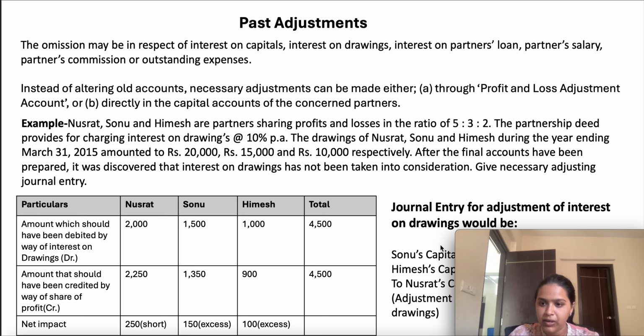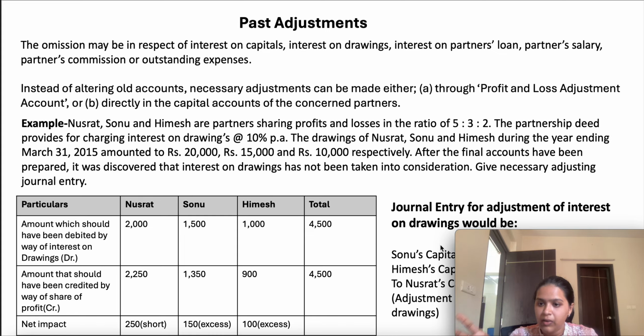For interest on capital, the formula is whatever amount they have contributed, into interest on capital percentage, and their time period. For interest on drawings, whatever total amount they have withdrawn, into interest on drawings percentage, into average period.